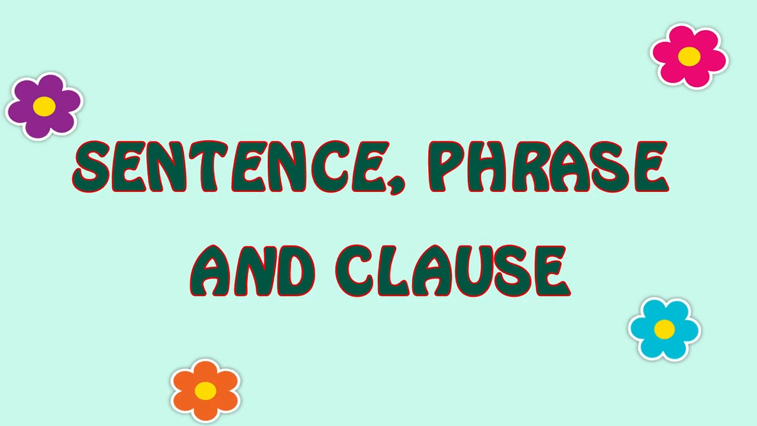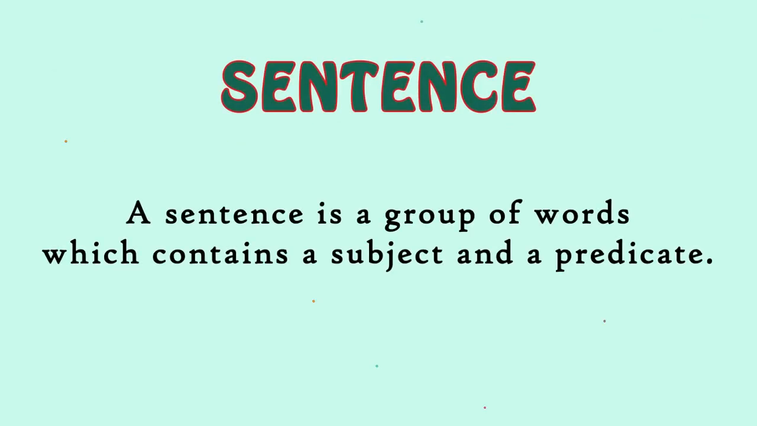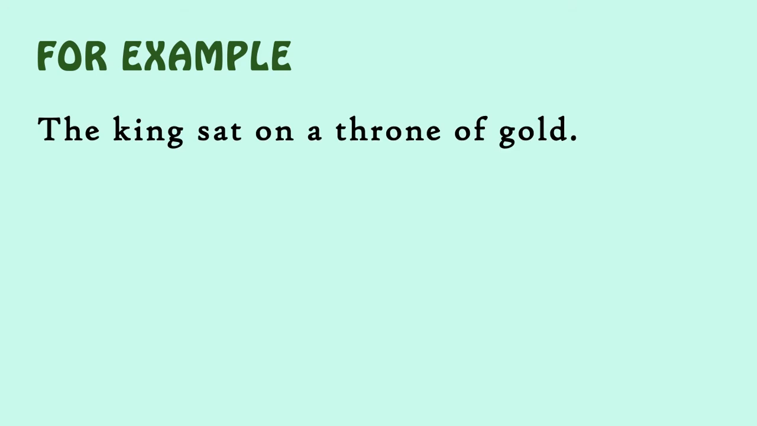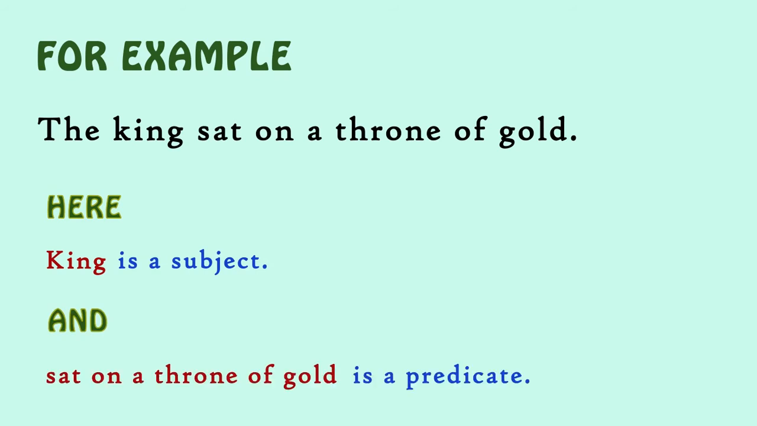Sentence, phrase, and clause. Sentence. A sentence is a group of words which contains a subject and a predicate. For example, the king sat on a throne of gold. Here, king is a subject, and sat on a throne of gold is a predicate.